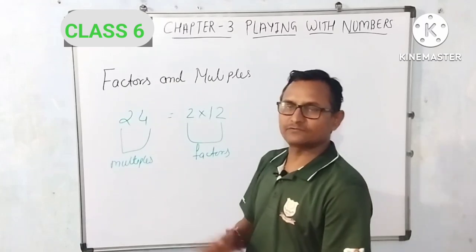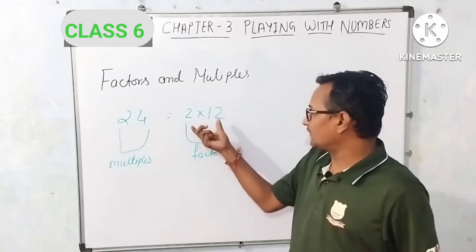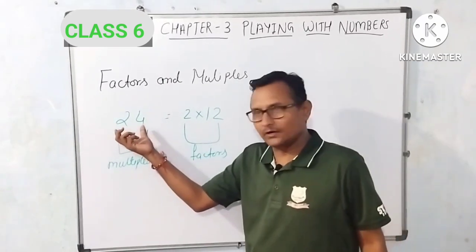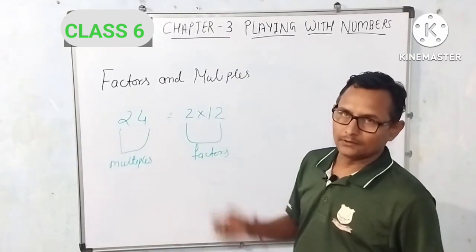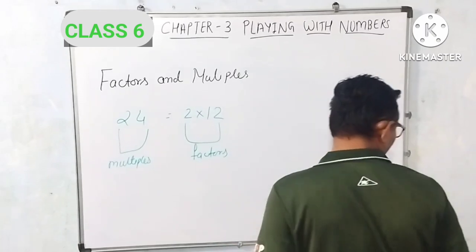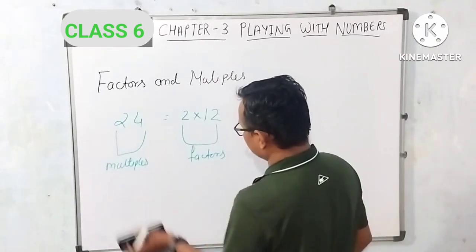So this is the vice versa. 2 into 12, 2 and 12 is the factor of 24 and 24 is the multiple of 2 into 12. Now we study in the detail for factors and multiples.